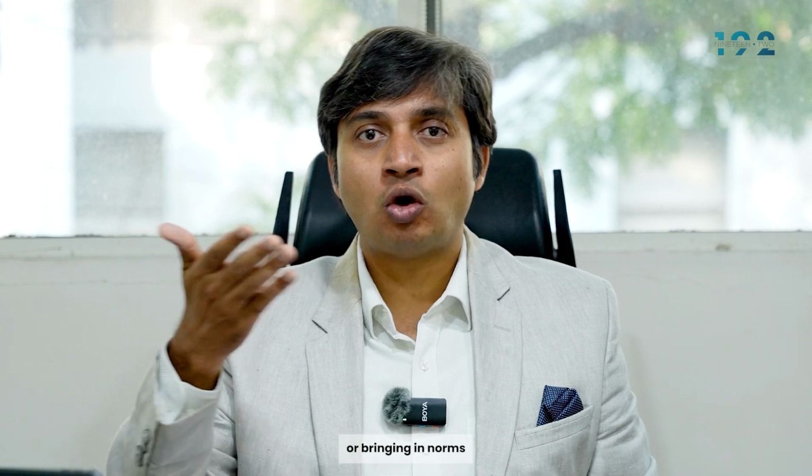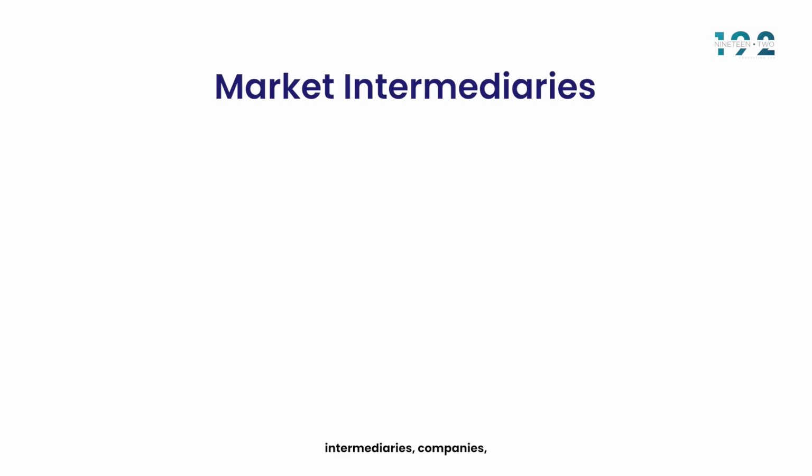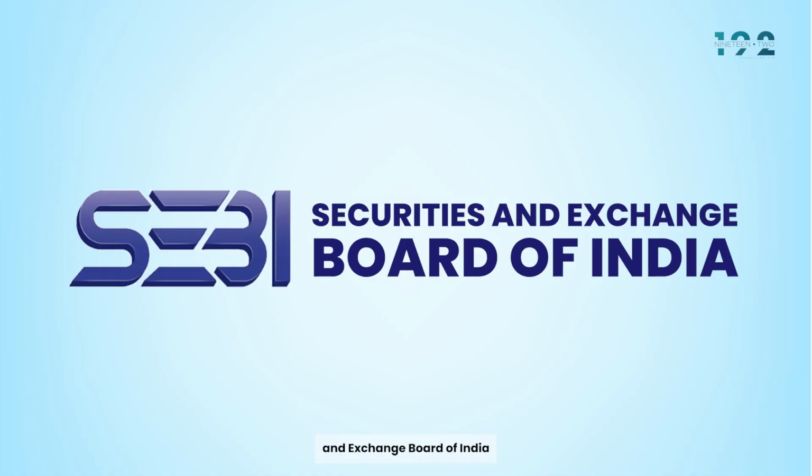So it comes up with circulars and master circulars to bring in norms for the functioning of the various market intermediaries. Now, which are the market intermediaries? Companies, registrar and transfer agents, stockbrokers, merchant bankers, etc. These are called market intermediaries. They have to abide by the rules and regulations made by the Securities and Exchange Board of India in order to function in this country. SEBI is one such vigilant government agency which brings in regulations through circulars and master circulars, and the market intermediaries will have to abide by it.